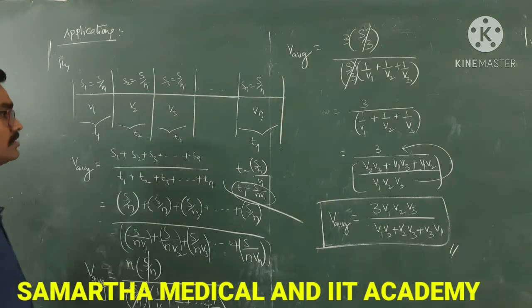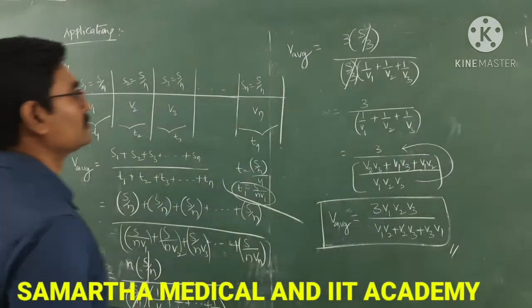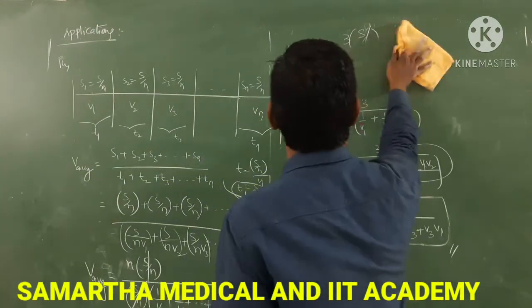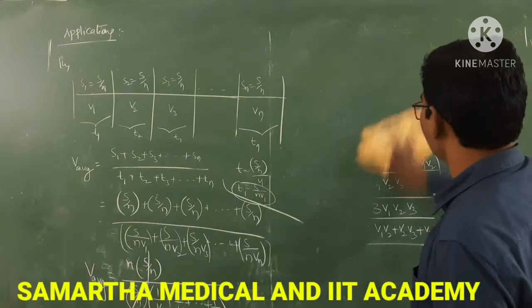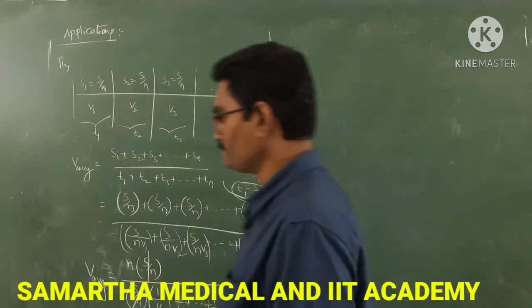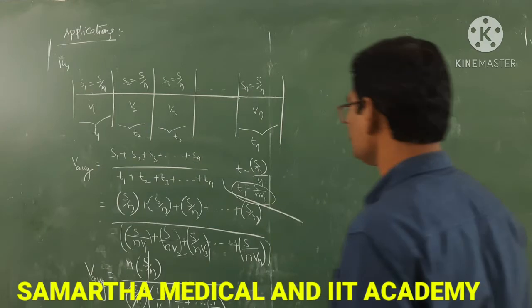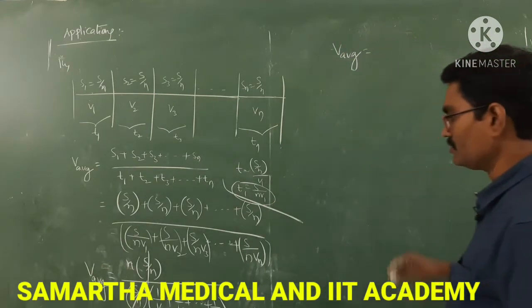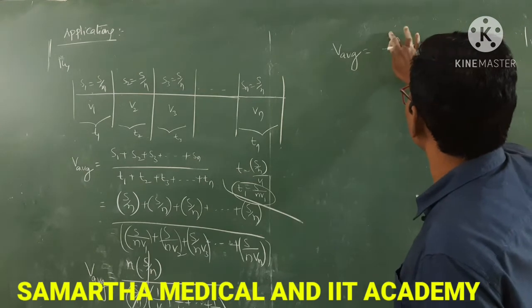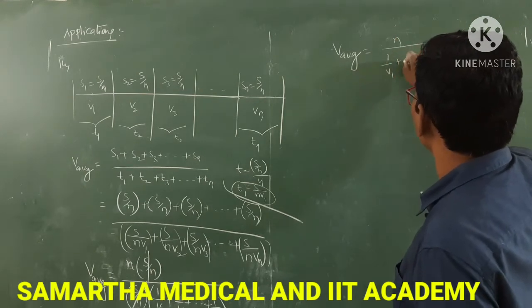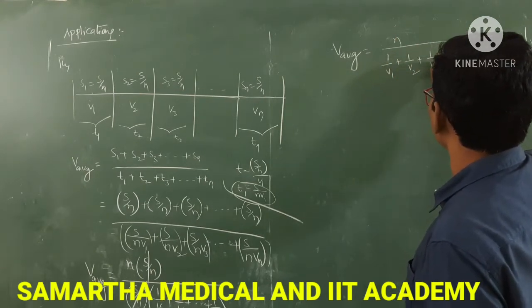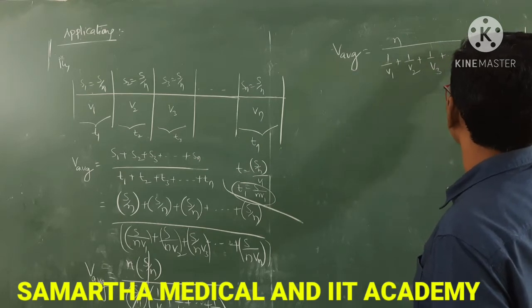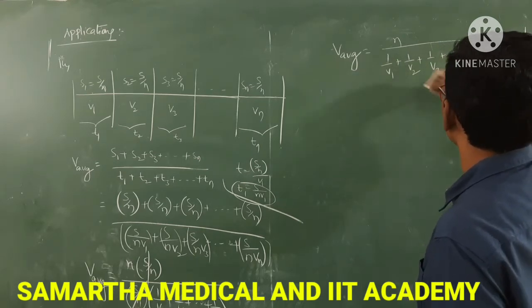So on the left side, after simplification, V average is equal to N by 1 by V1 plus 1 by V2 plus 1 by V3 plus so on plus 1 by Vn.